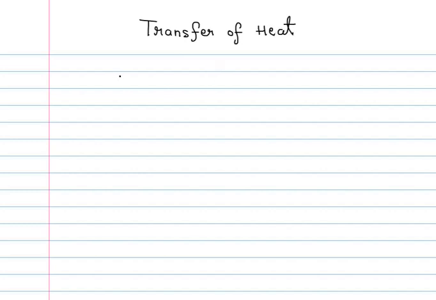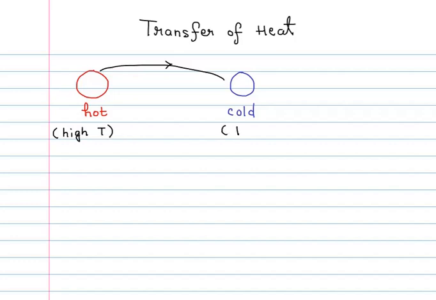It is a common conception, and something that we notice in our daily life also, that if we have two bodies, as I have shown here, one red, another blue. The red one is the body which is hot, and the blue one is the cold body. Heat has the tendency to flow from the body which is hot to the body which is cold. That is to say that it will flow from the body which is at a higher temperature to the body which is at a lower temperature.